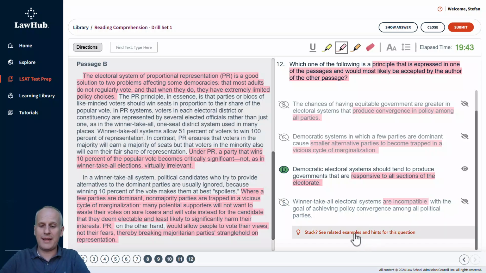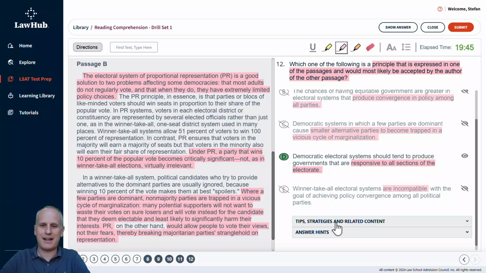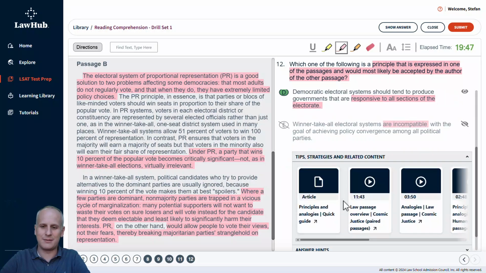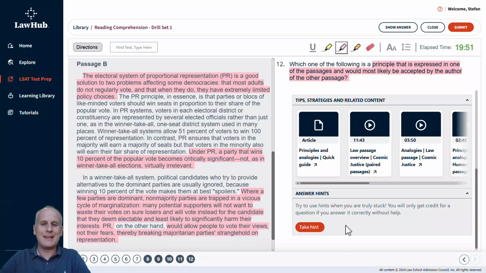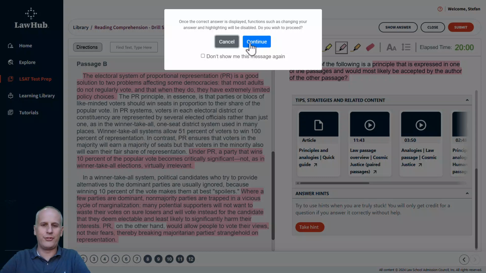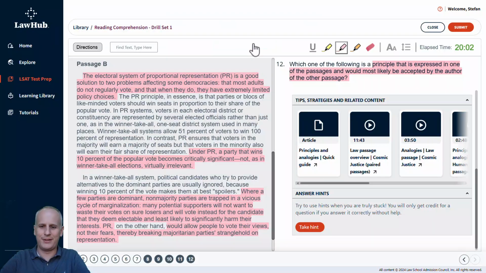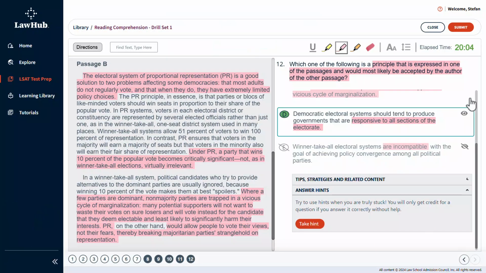Now, remember, you do have these hints in the bottom. If you want to take a look at them, you can take a look at some of the tips, strategies, and related content. You also could go to the answer hints. They will ask you if you really want to do it. So you could decide when you're doing your own practice. And of course, you can also select show answer and they'll ask if you really want to do it. You'll hit continue and you can see the answer as well.